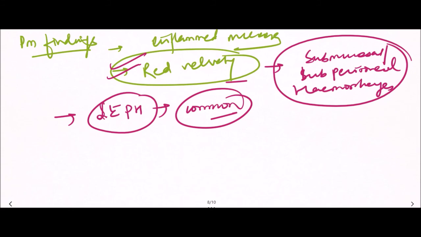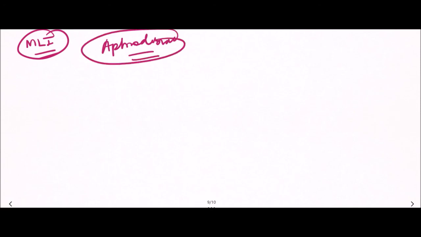Now the medico-legal importance, MLI of arsenic. So arsenic is used by some persons as an aphrodisiac, so that's why it is used by some, and it is tolerated up to a dose of 300 milligram and even more.